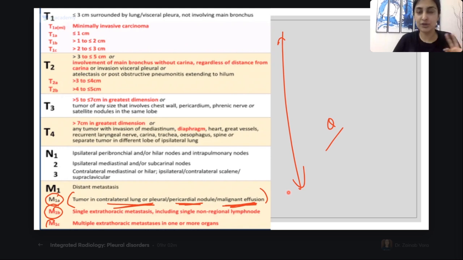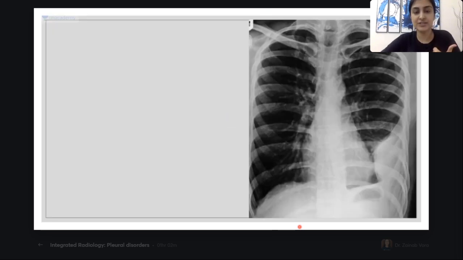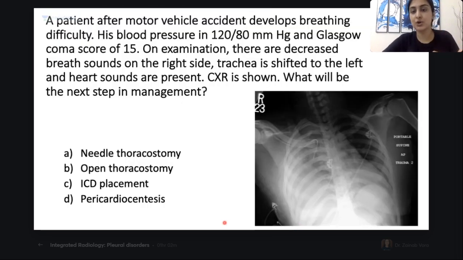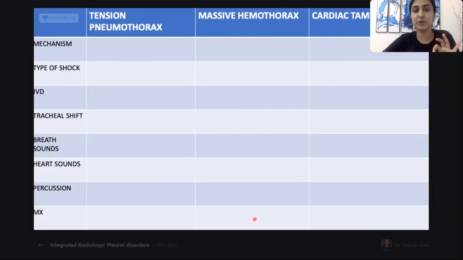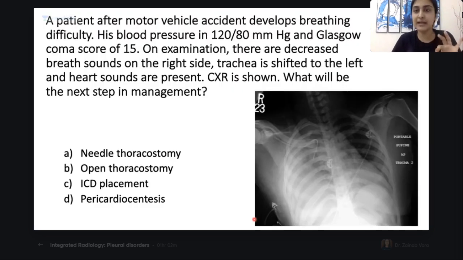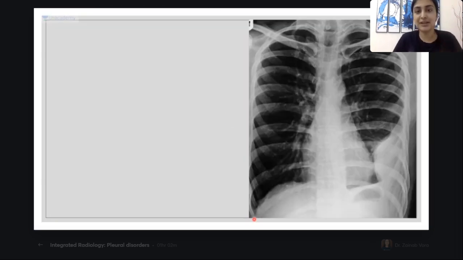Now I have a lot of other questions for you for trauma, but the time is over and my throat is also hurting a bit. So all of the other questions I will take up in the quiz. All of these trauma questions are very, very important. I have this wonderful table that will help you solve a lot of questions. So I will take up these in the Sunday quiz. But before that, I'll just tell you this.